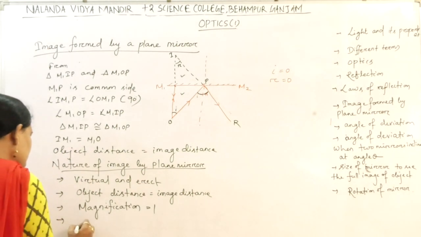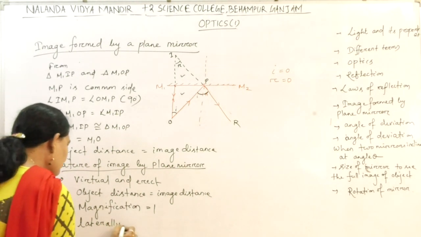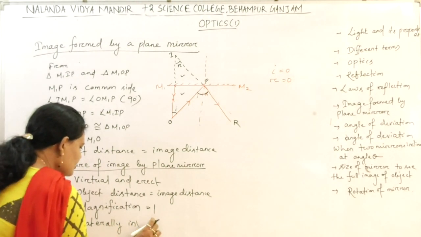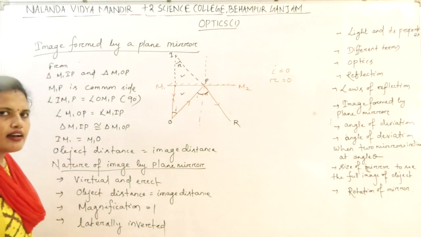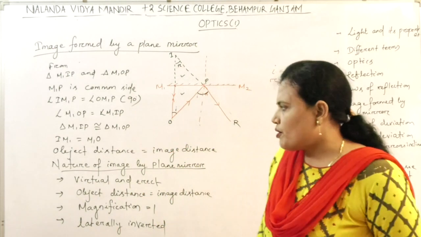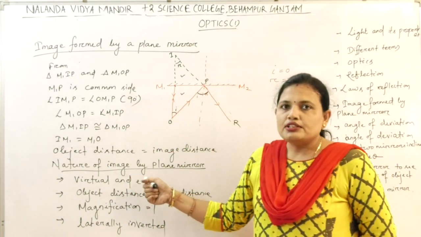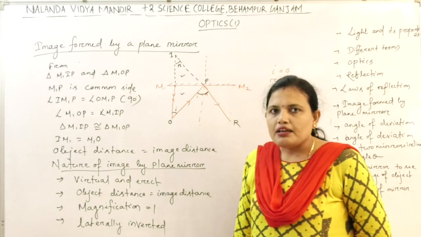The image is laterally inverted. That means the left will look as the right and vice versa. Okay. So what is the nature of the image formed by a plane mirror? The image is virtual and erect. The object distance is equal to the image distance.